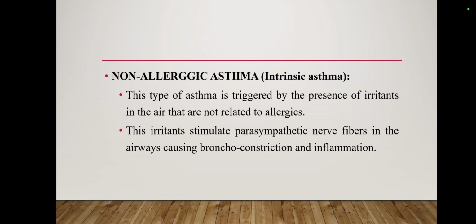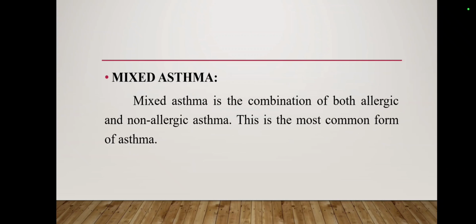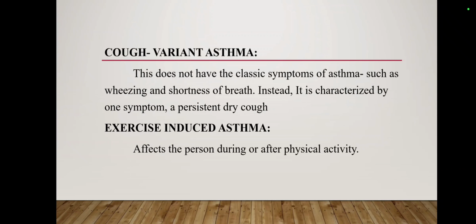These irritants stimulate parasympathetic nerve fibers in the airways, causing bronchoconstriction and inflammation. Okay, the third one is mixed asthma. Mixed asthma is a combination of both allergic and non-allergic asthma, and this is the most common form of asthma. Okay, there are other types of asthma, which may include cough variant asthma.